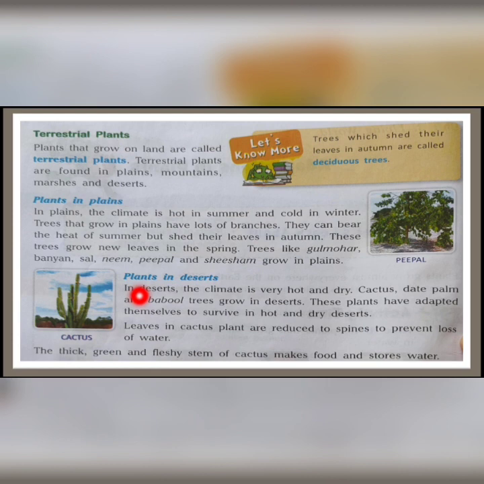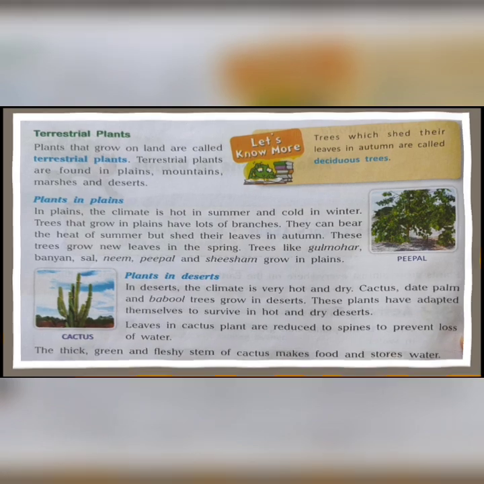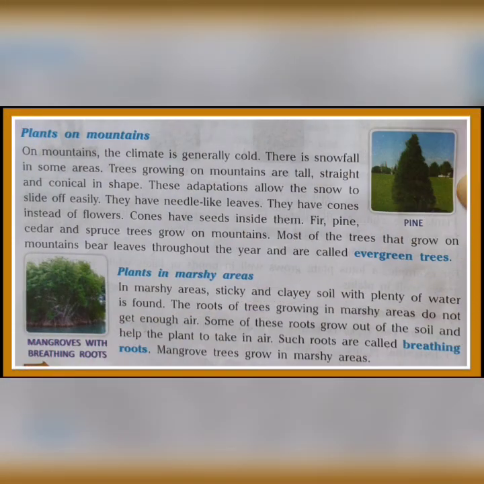Next, plants in deserts. When someone talks about plants in desert, generally the name of cactus and date palm come to our mind. These are the trees that grow in deserts. They have adapted themselves to survive in hot and dry deserts. Other trees which are found in plains, like mango, jackfruit, they cannot survive in deserts.